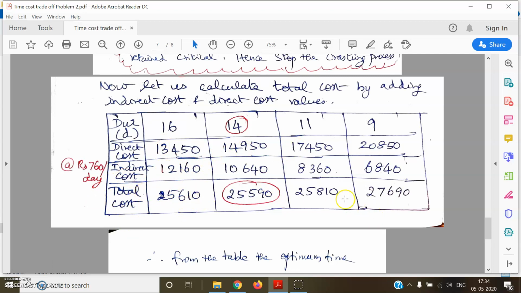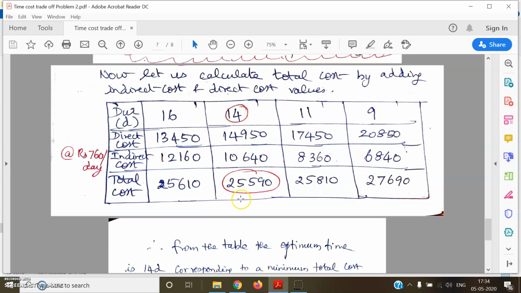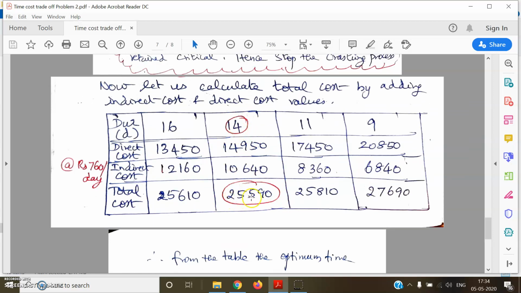So we find from the total cost row that the total cost corresponding to 14 days of completion of the project is the lowest value. Okay, so for 14 days of completion, it comes out to be 25,590, which is the lowest. So what does this tell us? If you complete the project in 16 days, which we get from the CPM analysis, we will be incurring an additional cost. Okay, an increase in cost.